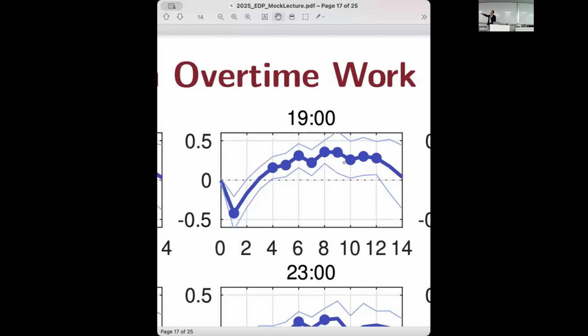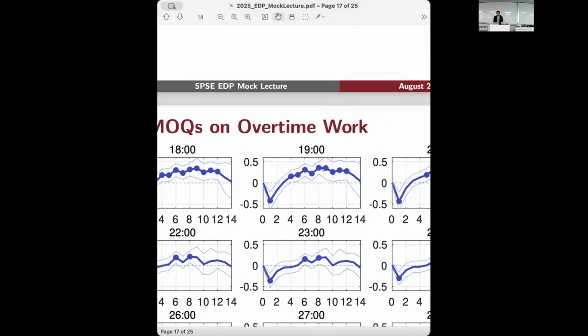Since I postpone so many things, I have to pay those accumulated costs. And that's why we see significant and persistent increases in overtime, even after the 1 week deadline. So that's our interpretation. We can see similar patterns for the other o'clock, but I guess I will skip.